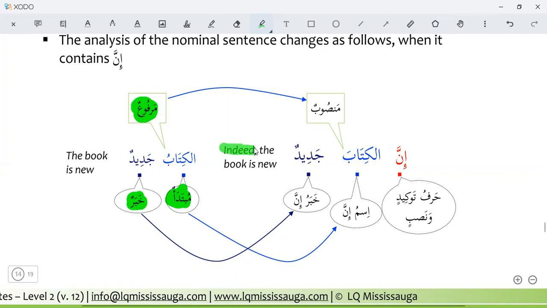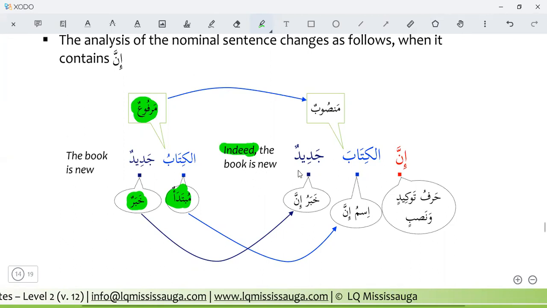Indeed. We are making sure. There is no doubt after using inna. Innal kitaba jadidun. Indeed, surely, verily, the book is new.